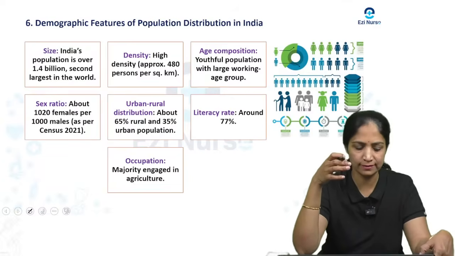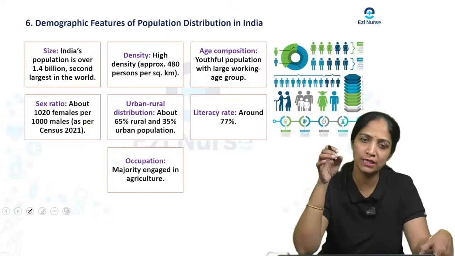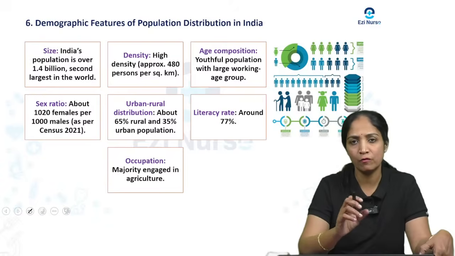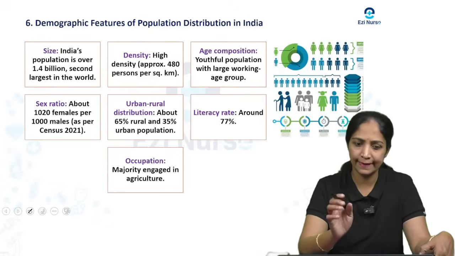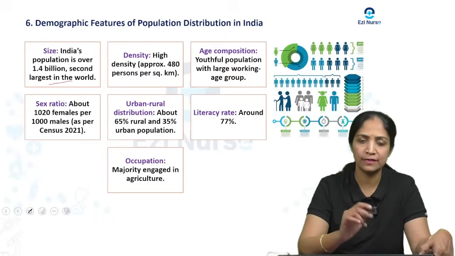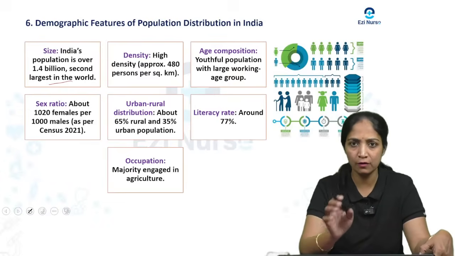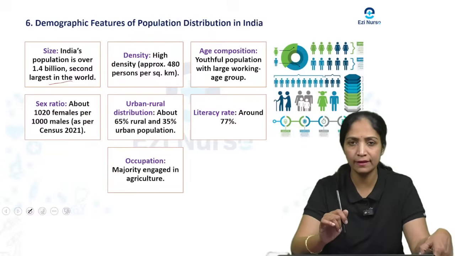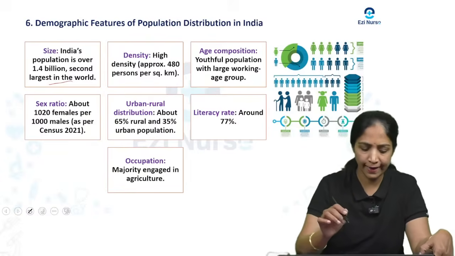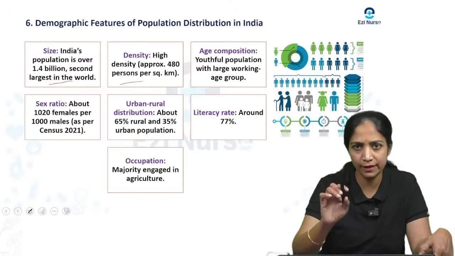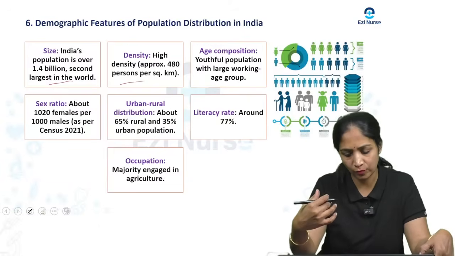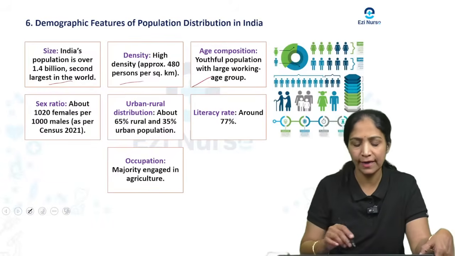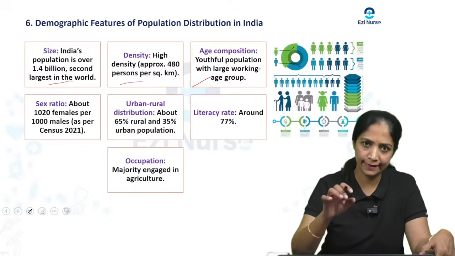Coming to the size, the Indian population is over 1.4 billion. This is what you all know. India is the second largest in the world, especially in population. Then coming to the density, there is a high density, usually approximately 480 persons per square kilometer. Then coming to the age composition, usually a youthful population with a larger working age group is what we are going to see in India especially.